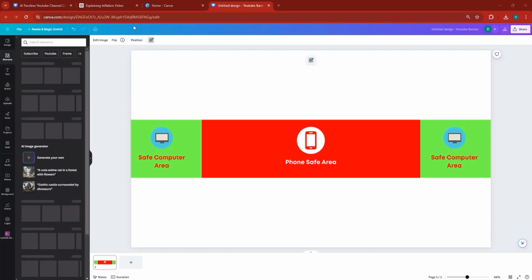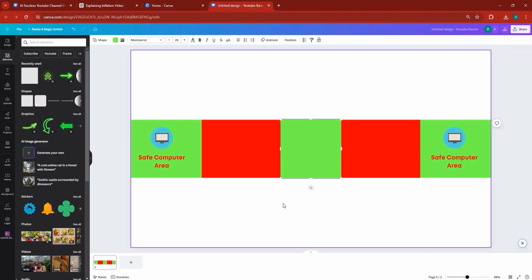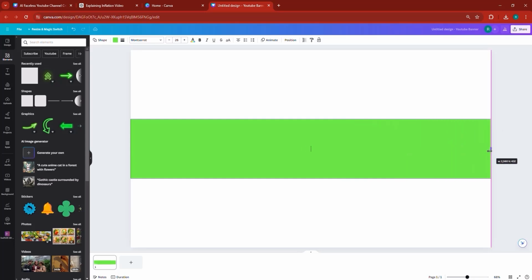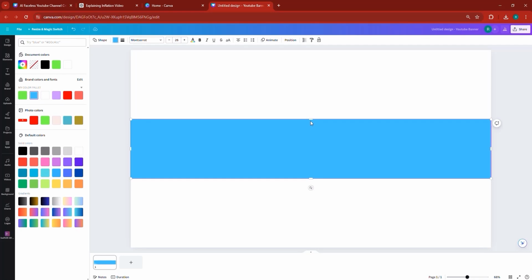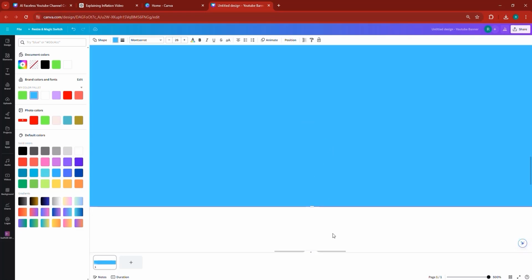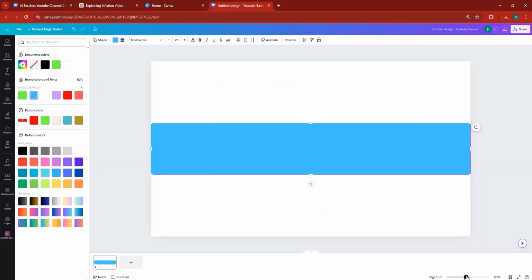You can go to Elements and take a shape like this. If I spread this across gently like this, and a little bit more like this, let me change the color to something else. I'm going to change it to blue. If I reduce the size and zoom in, I just want to give you the right measurements of the shape. I need to zoom in and then bring it down a bit and make sure this is done perfectly. And if I zoom out, perfect.